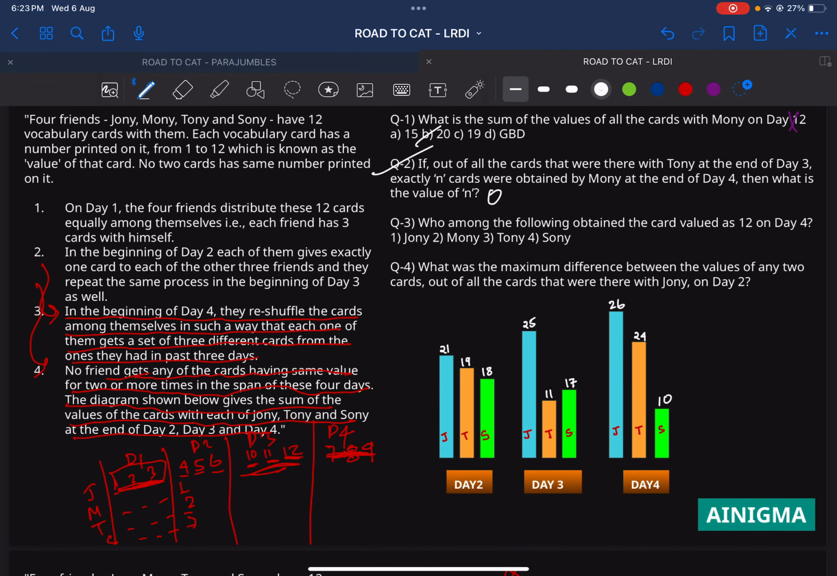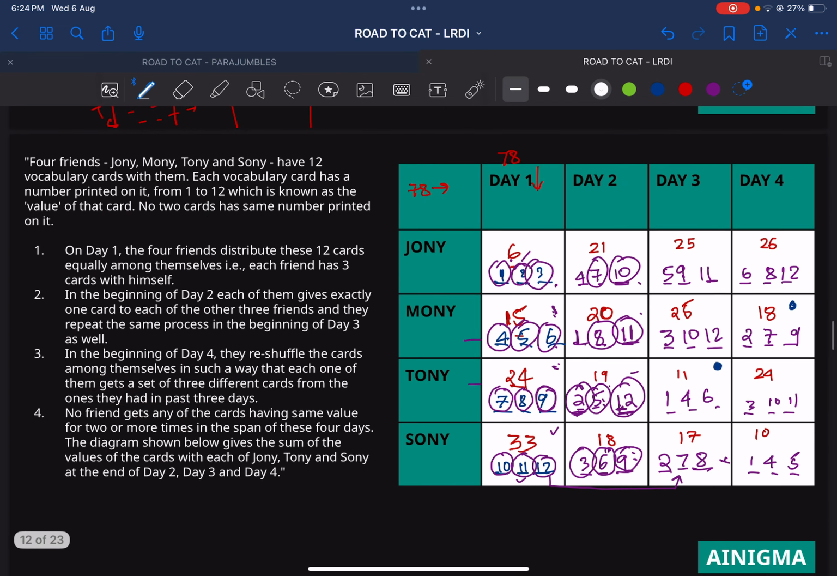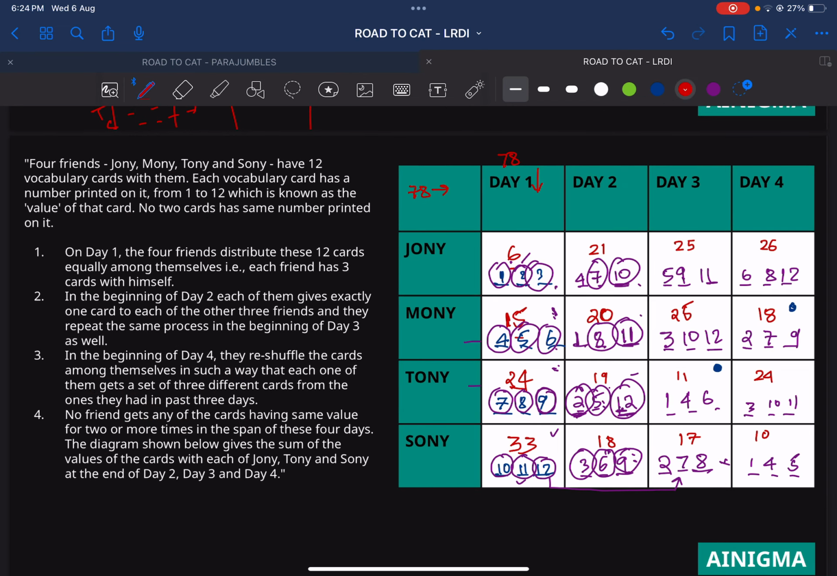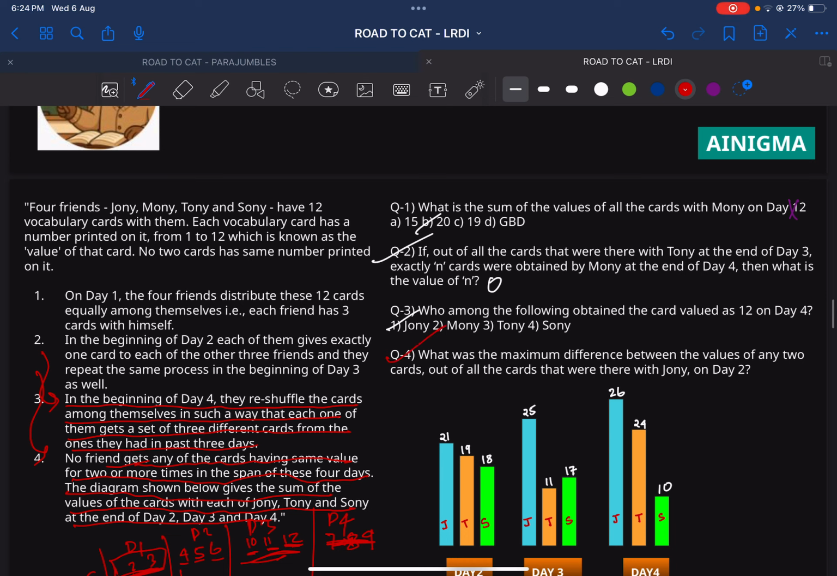Who among the following obtained the card 12 on day 4? So card 12 on day 4 was obtained by Johnny. Then what was the maximum difference between the value of any two cards out of all the cards that were with Johnny on day 2? Johnny on day 2 has 4, 7, 10. Maximum difference between any two cards, so 10 and 4. That value has to be 6. So this was the set. I hope you liked it and try it again, and you will most probably get the hang of the set. So I will see you in the next lecture. See you soon.